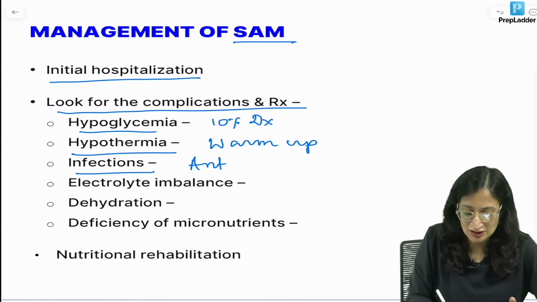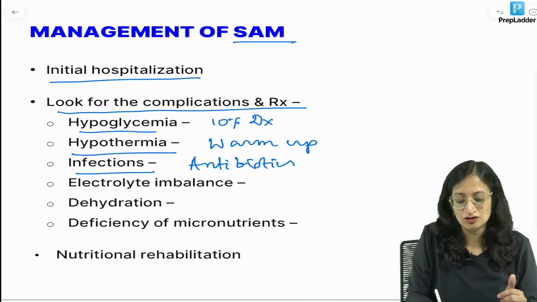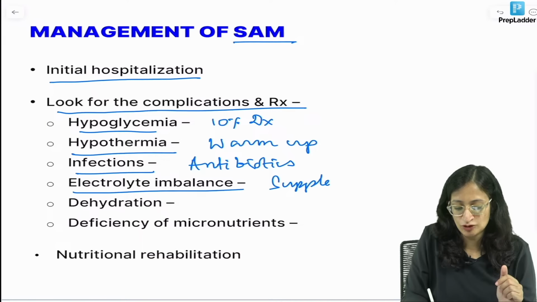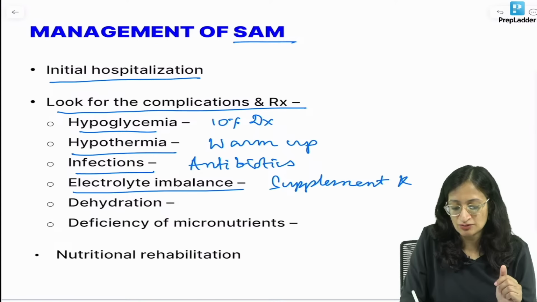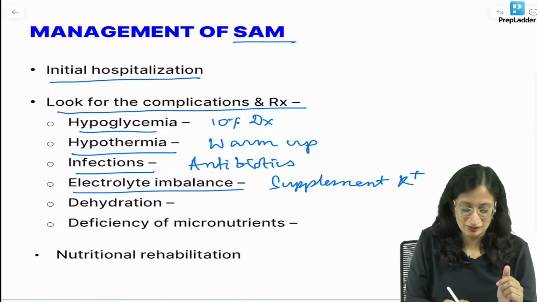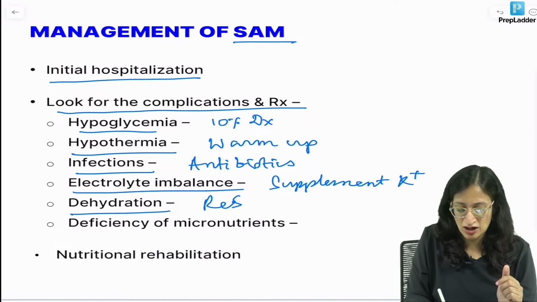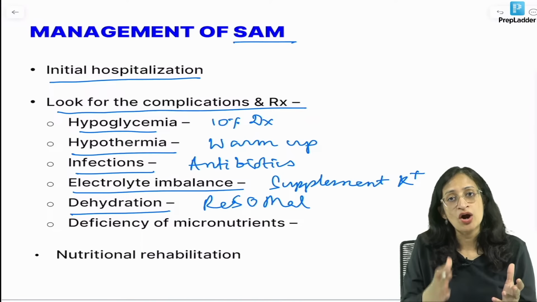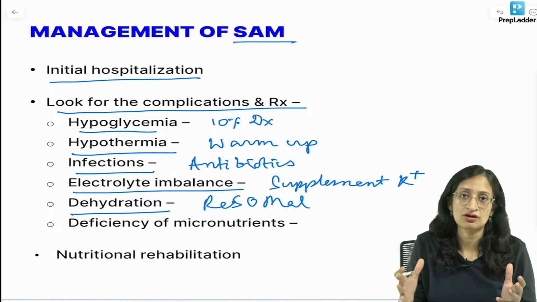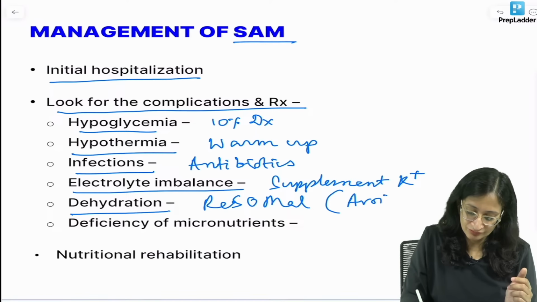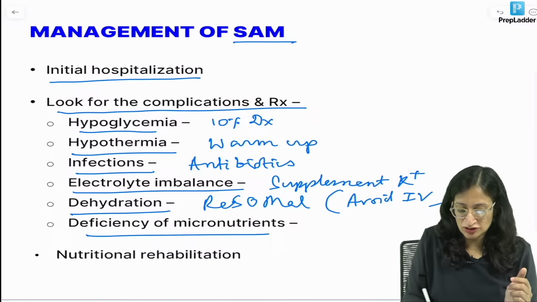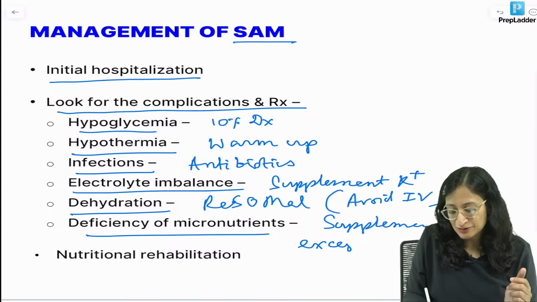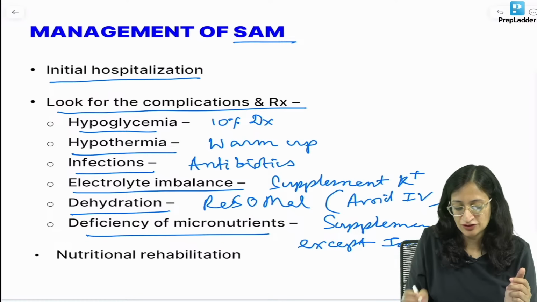Infections, you start antibiotics. If the baby is not very sick, you can start oral, otherwise IV antibiotics. Electrolyte imbalance, you have to supplement mainly potassium, magnesium and whatever other electrolytes are deficient. Dehydration, you can use Resomal, or you can use ORS in double dilution. Better to avoid IV fluids unless the child is in shock. Deficiency of micronutrients, you have to supplement. Supplement all the micronutrients except iron in the initial phase because it interferes with the healing.